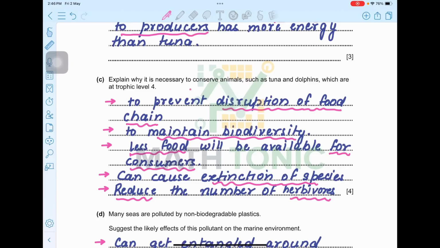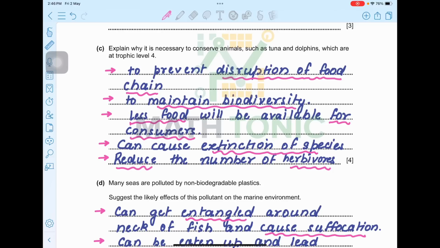C part. Explain why it is necessary to conserve animals such as tuna and dolphin which are at trophic level 4. Why do you think that it is necessary to conserve any animal? Let's just read out the points. To prevent disruption of food chains, to maintain biodiversity, less food will be available for consumers and can cause extinction of species.